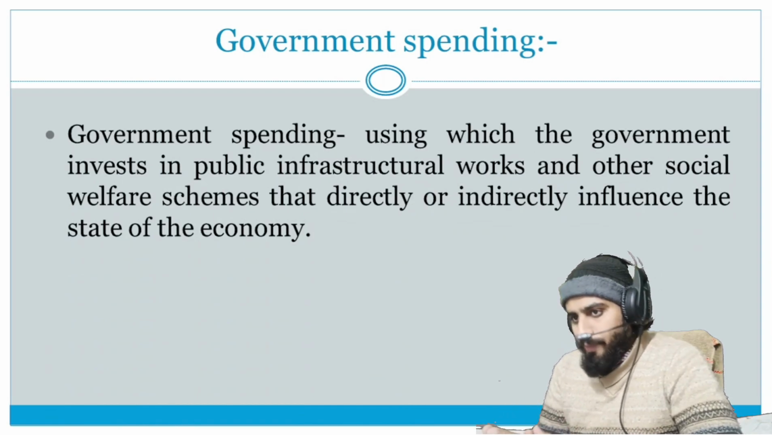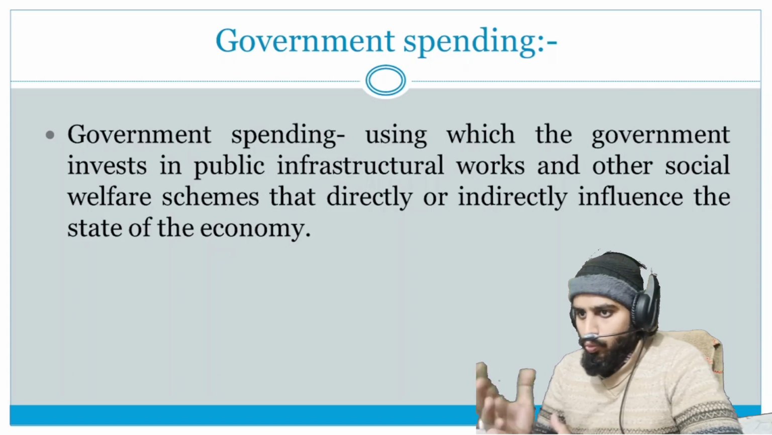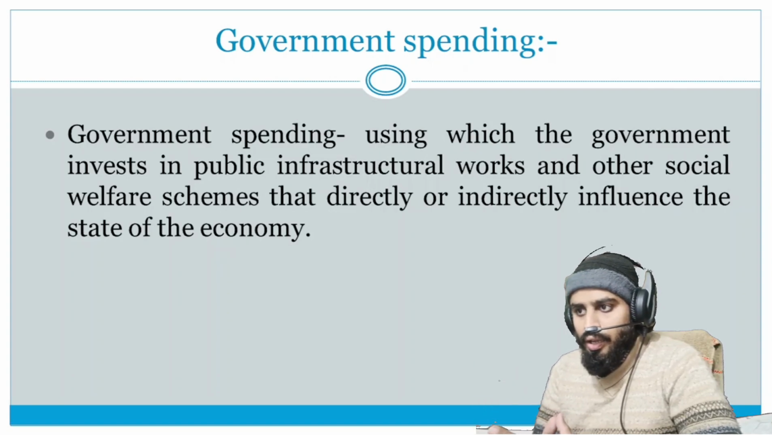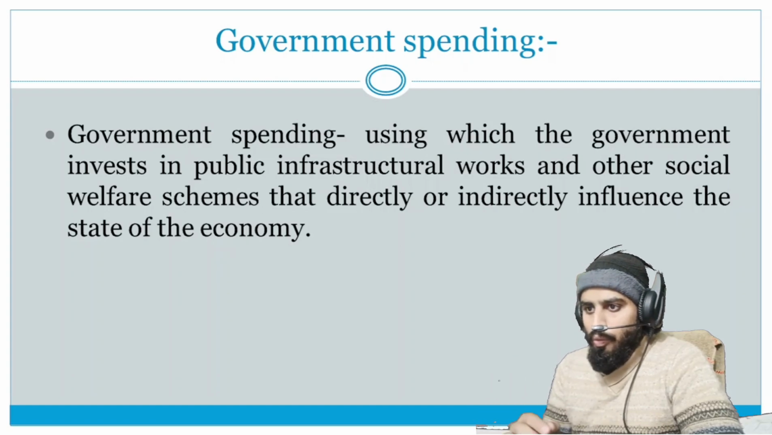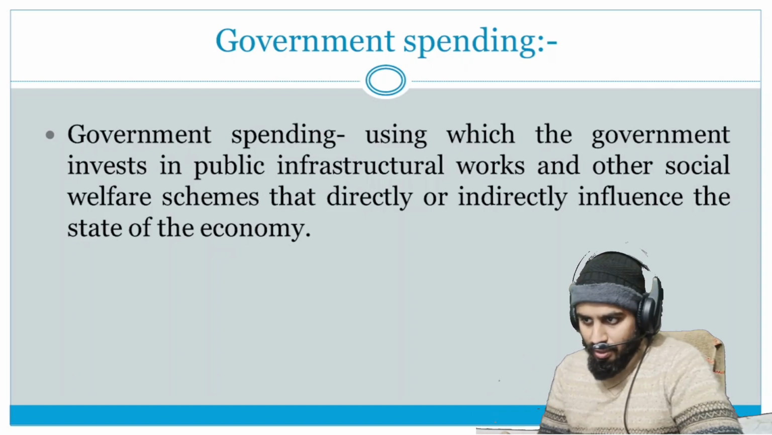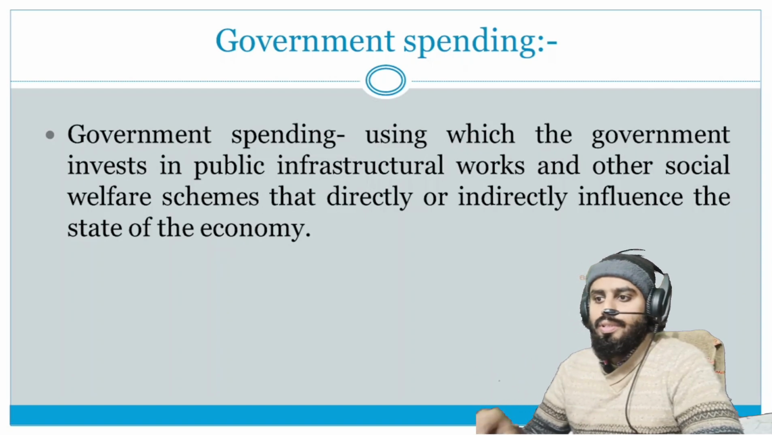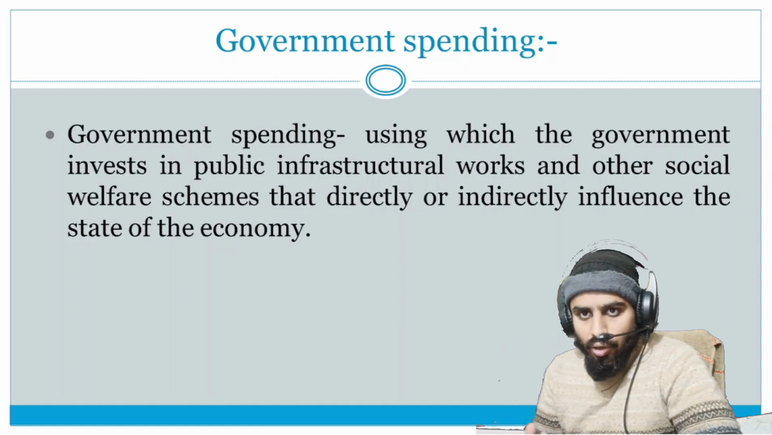Now the next one is government spending. There are two tools, one is taxation and the second one is government spending. What is government spending? It is the means by which the government invests in public infrastructure, works, and other social welfare schemes that directly or indirectly influence the state of the economy.